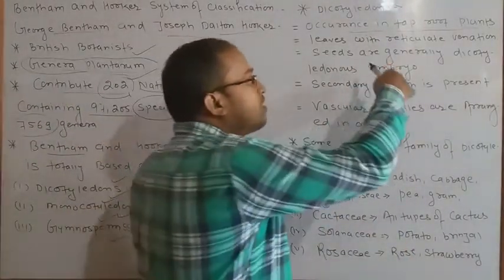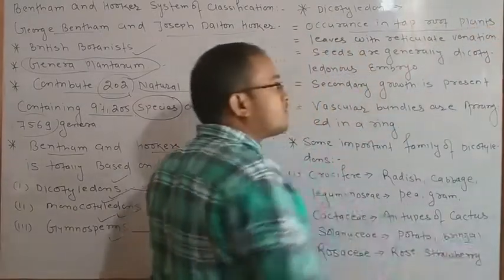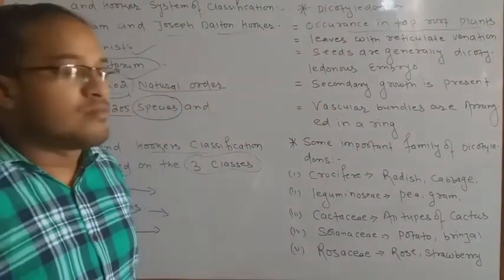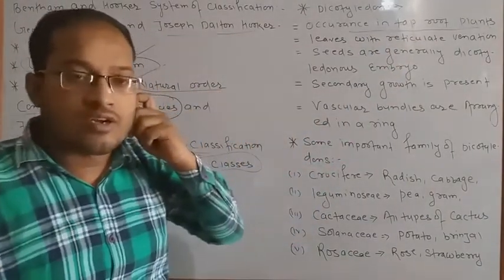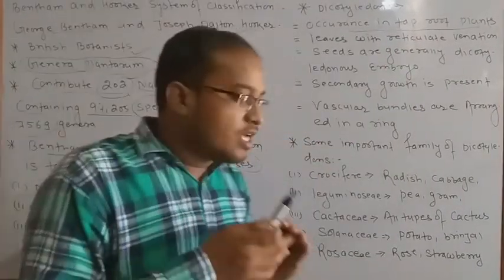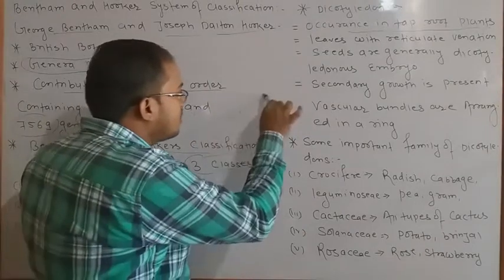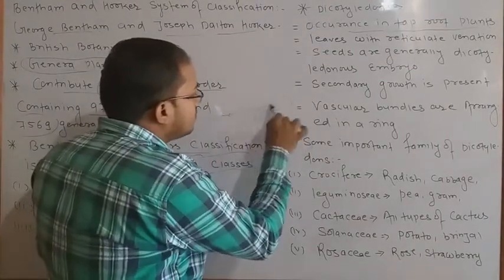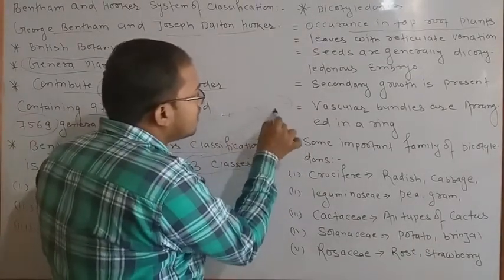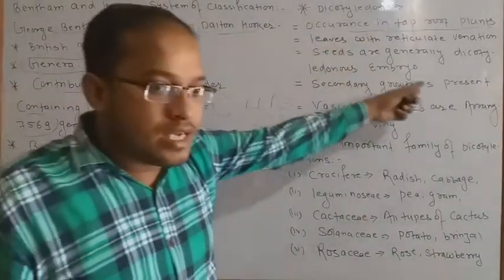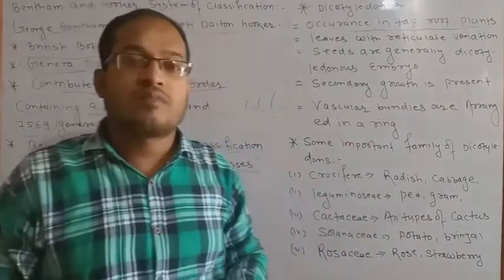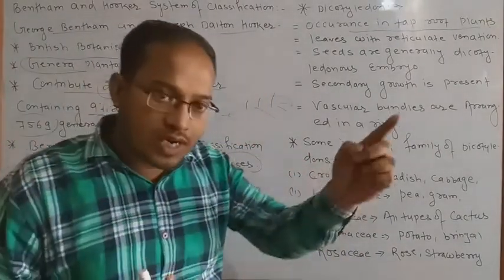So generally dicotyledons appear in tap root plants. And most important, the leaves with reticulate venation. Reticulate venation means, we have studied, if there is a leaf, suppose, here there are parallel venations and reticulate venations. So in this case, in the leaf there are two types of venation system. There is parallel and there is also reticulate venation.